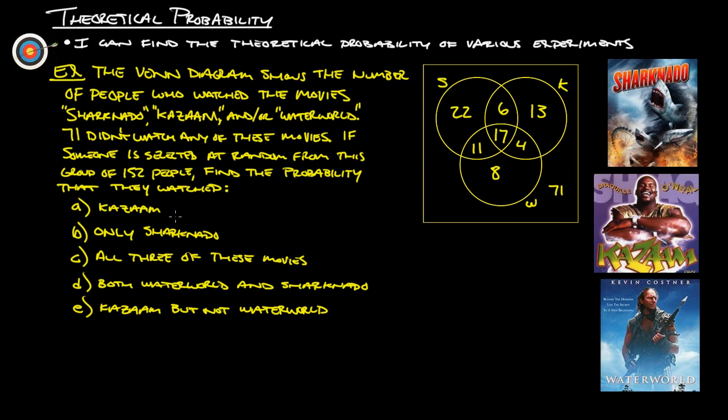Remember, the total number that we're choosing from goes on the bottom, and they tell us that's 152 people. How many of those people watched Kazam? That's going to be everybody in this circle. There's 13 people that watched just Kazam, 6 people that watched Kazam and Sharknado, 17 people watched all 3 of these movies, and 4 people watched Kazam and Waterworld.